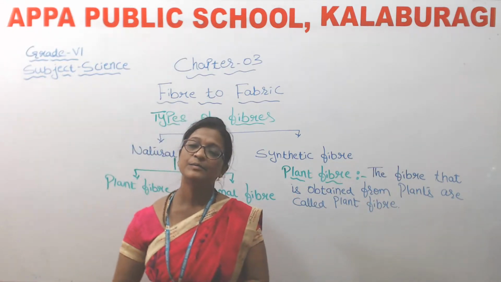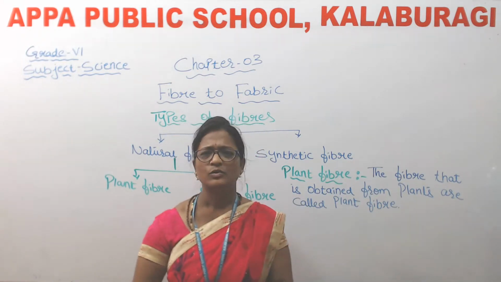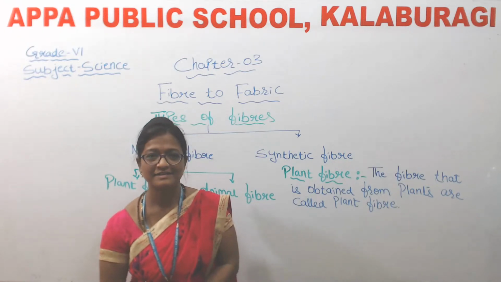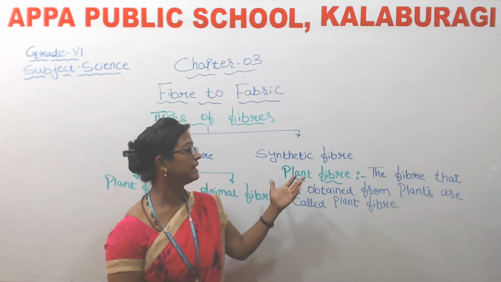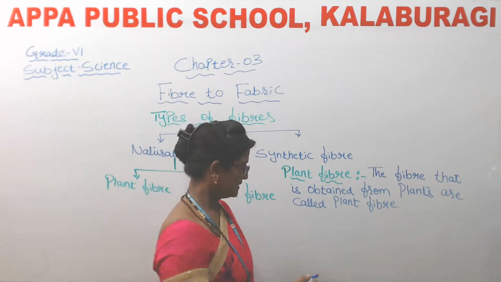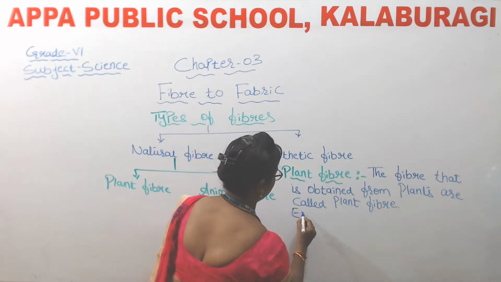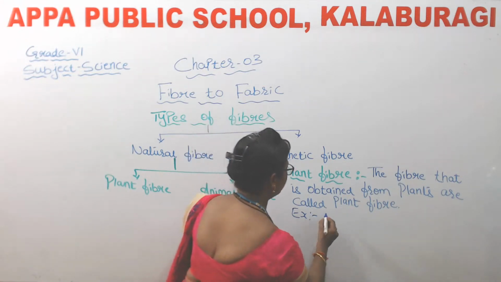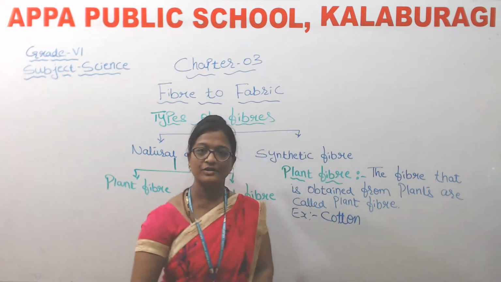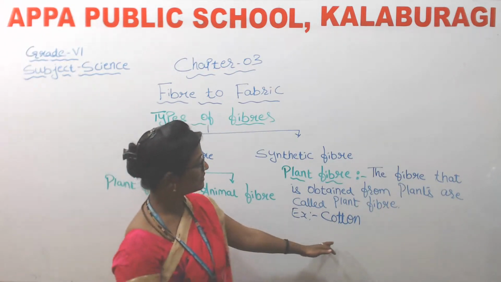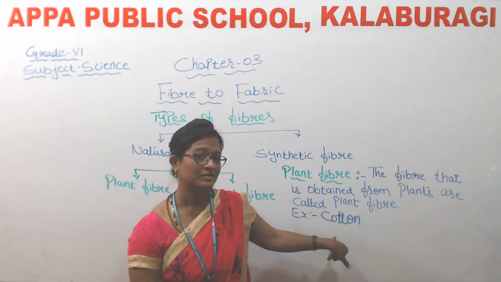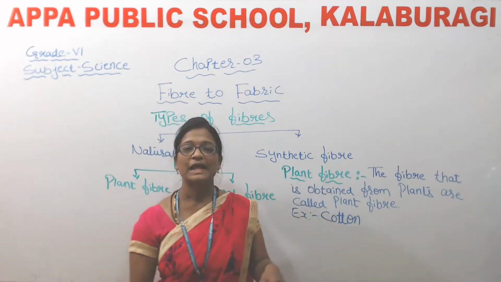So what are the examples of these plant fiber? What do we get from plants? Any guess? Let me write. So here we get cotton, isn't it? So we get cotton from plant fiber.